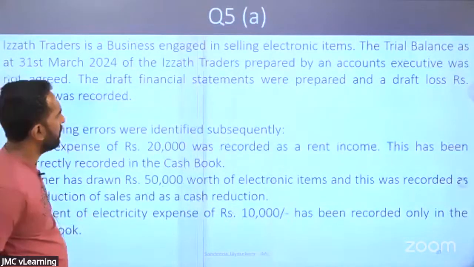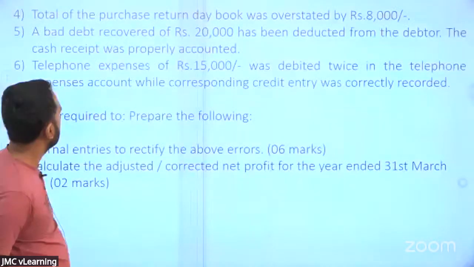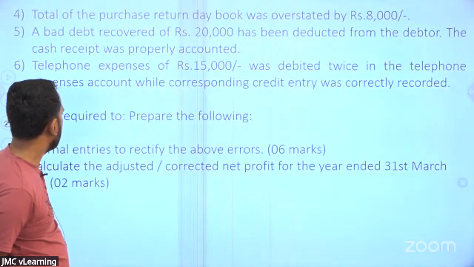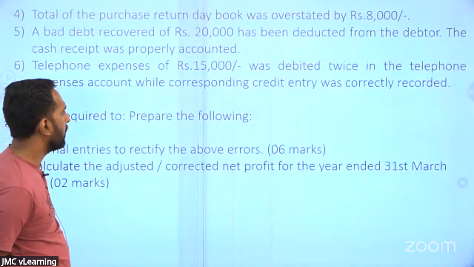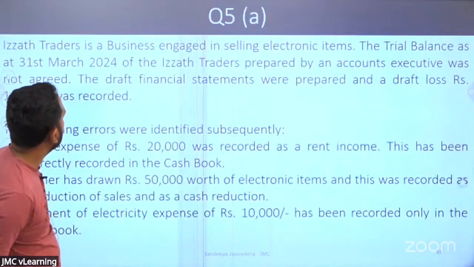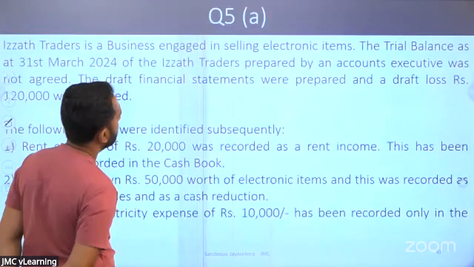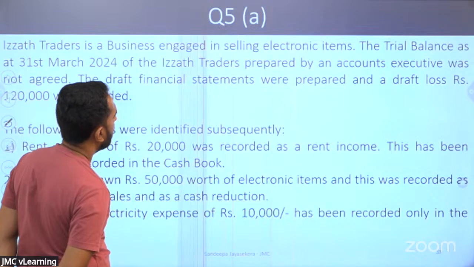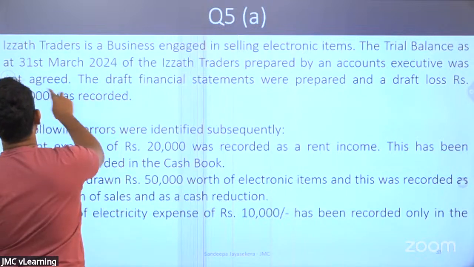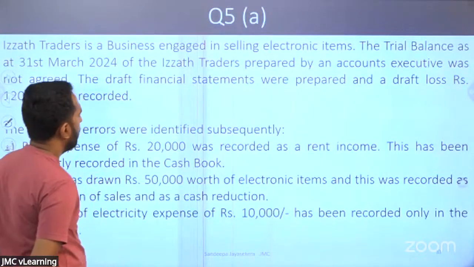Okay, question number 5 part A. This is from the correction of errors, Lamai. You are supposed to provide the journal entries to rectify the errors for 6 marks. Calculate the corrected net profit for 2 marks. We'll read from the beginning. Izzat Traders is a business engaged in selling electronic items. The trial balance as at 31st of March prepared by an account executive was not agreed. Draft financials were prepared and the draft loss is 120,000. You recognize a loss of 120,000. Following errors were identified subsequently.